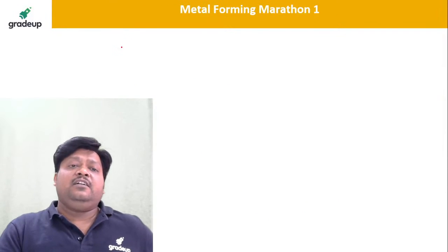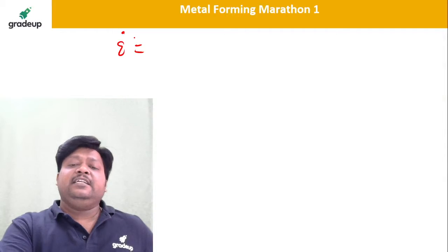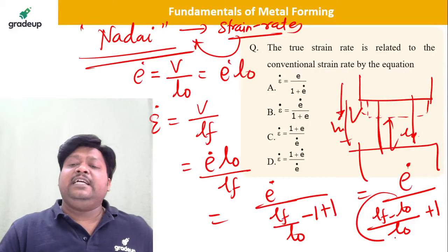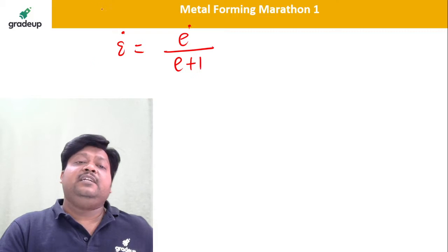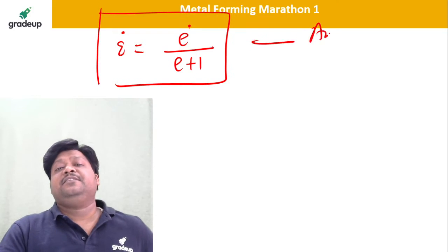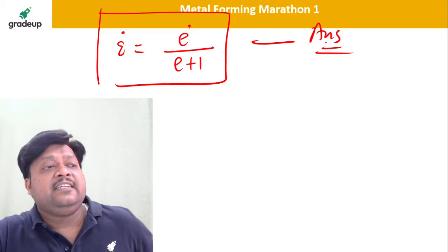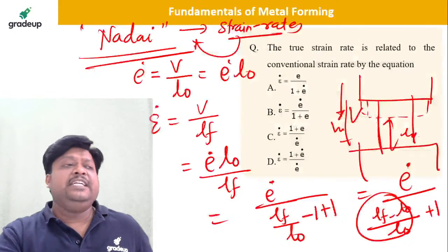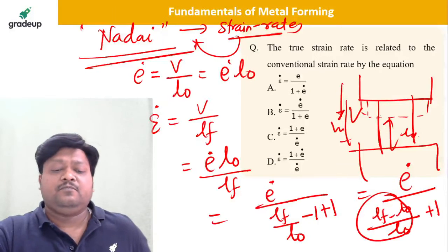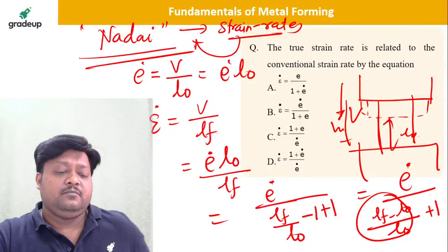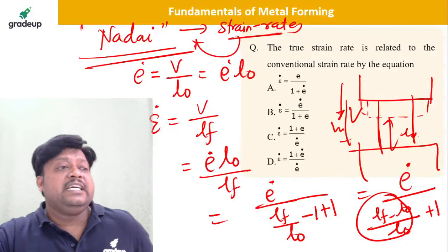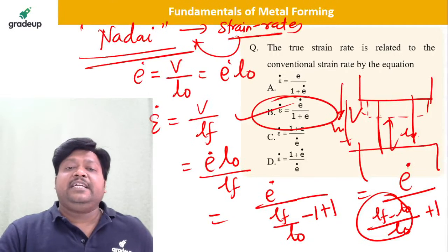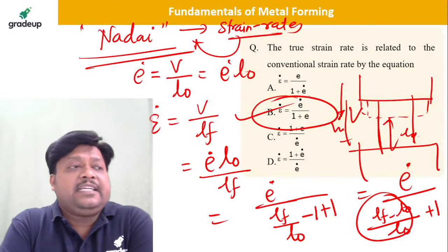So epsilon dot is equal to what can I get? e dot divided by, what is this? Change in length by original length. It is nothing but the nominal strain, e, plus 1. Tell me the answer. This is the answer. So which option is correct? Which option is correct, dear students? Please participate. So B is correct. Excellent. B is correct.